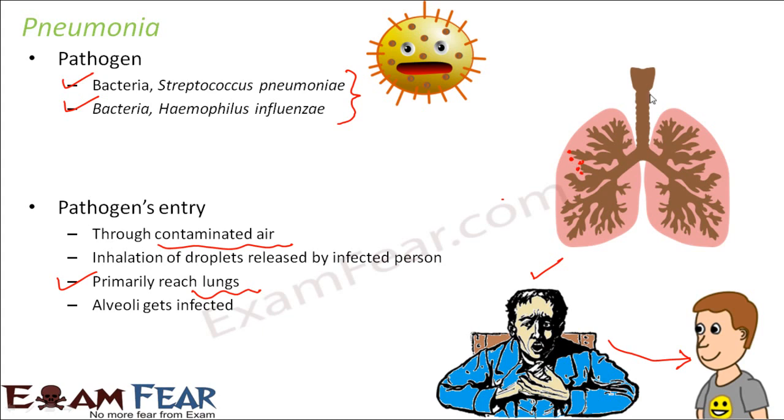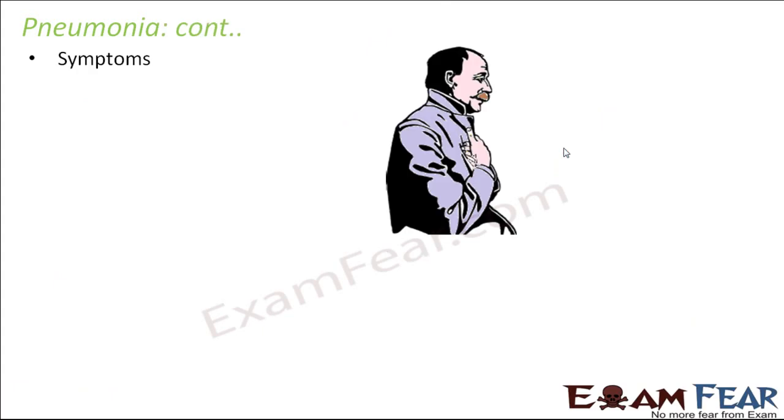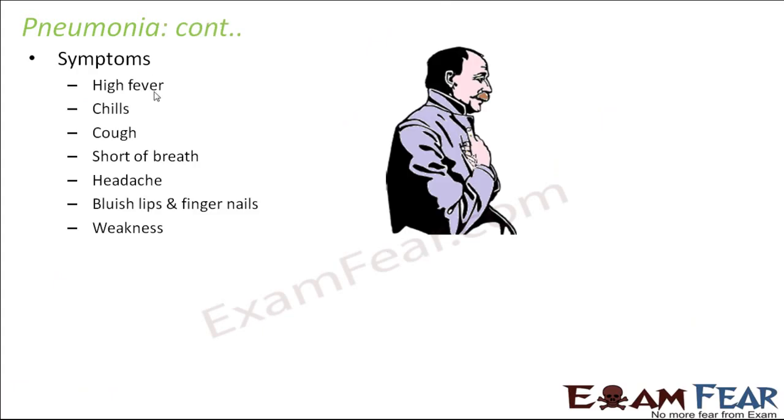What happens is, when this pathogen enters inside the lungs, it affects the alveoli. Once the alveoli get infected, proper exchange of gas doesn't take place. So intake of oxygen and release of carbon dioxide cannot take place properly. As a result, there are breathing problems also associated with it. Some of the symptoms of pneumonia are high fever, chills, cough, short of breath.